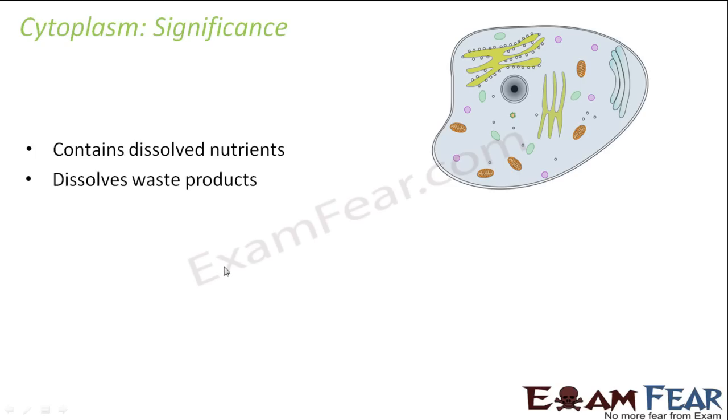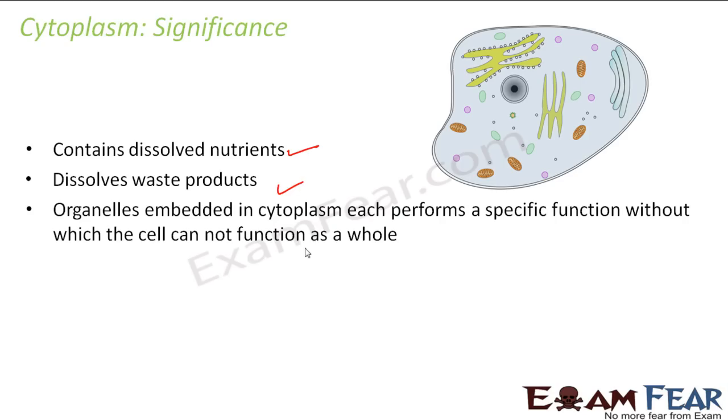It dissolves waste products. It is a fluid-like structure. Therefore, let us suppose some waste products are produced in some of the organelles of the cell. It has the capacity to dissolve the waste products. Organelles embedded in cytoplasm each perform a specific function without which the cell cannot function as a whole. Absolutely correct, right?